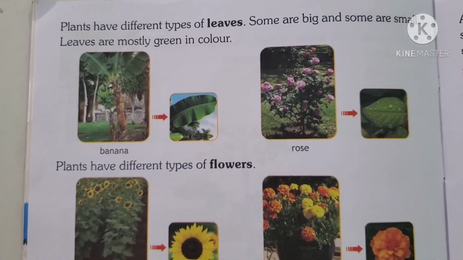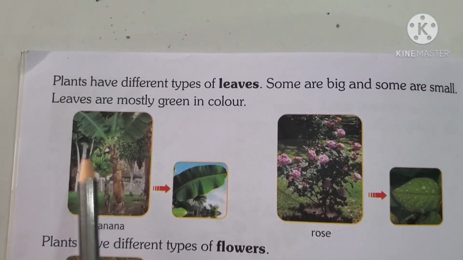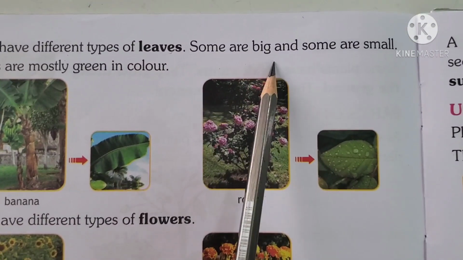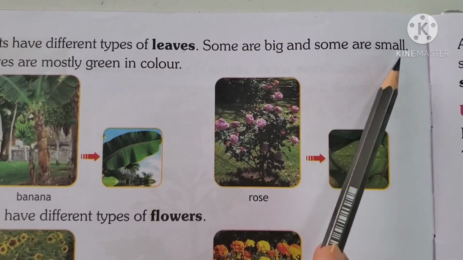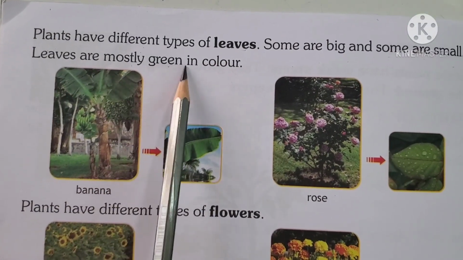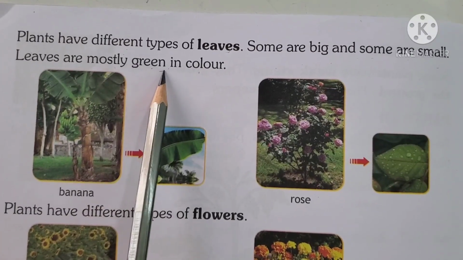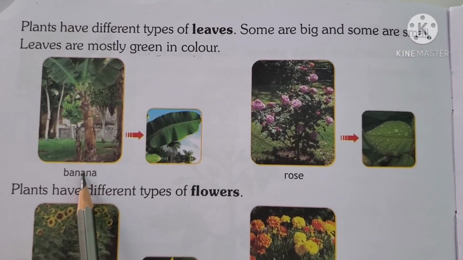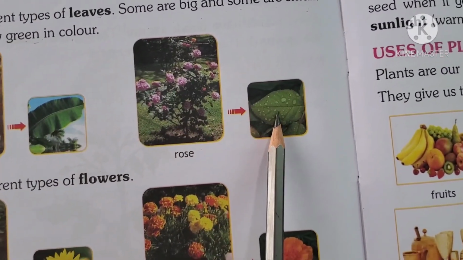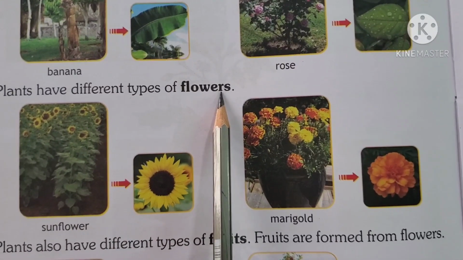Now, let us see what type of leaves the plants have. Plants have different types of leaves. Some are big and some are small. Leaves are mostly green in color. Which color are leaves, children? Green. See, banana leaves are like this. Rose is like this.